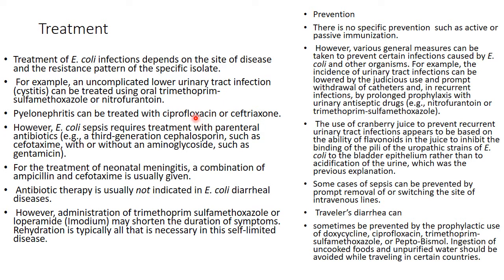Pyelonephritis can be treated with ciprofloxacin or ceftriaxone. You should note it. However, E. coli sepsis requires treatment with parenteral antibiotics, a third-generation cephalosporin such as cefotaxime, with or without an aminoglycoside such as gentamicin. For the treatment of neonatal meningitis, a combination of ampicillin and cefotaxime is given.